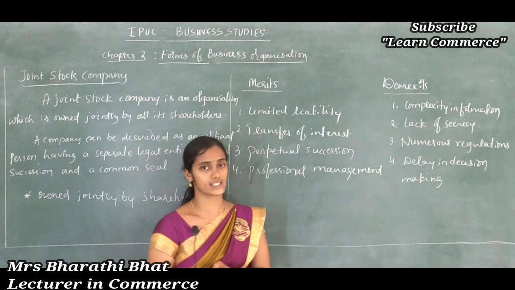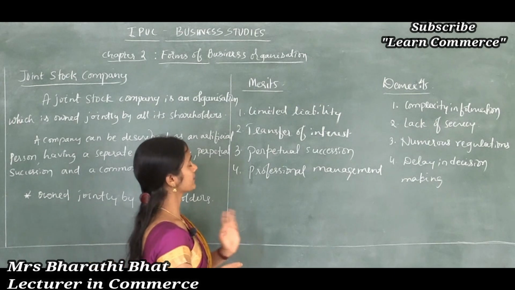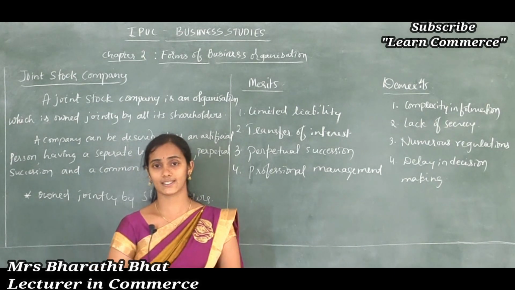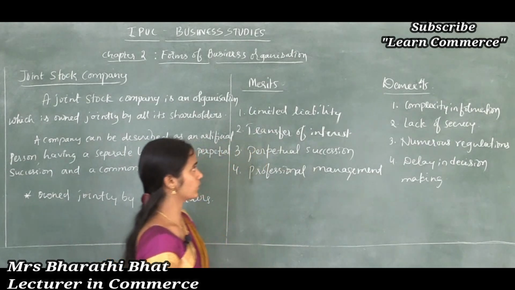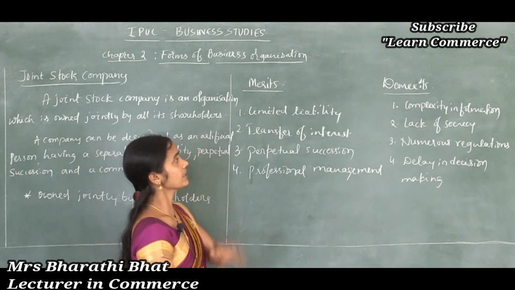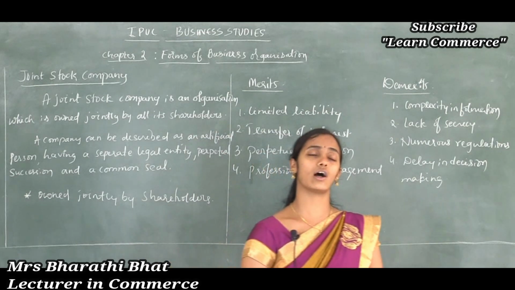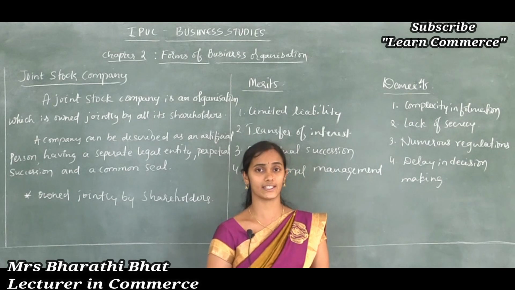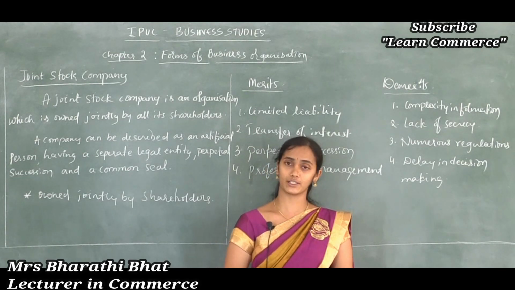Let's discuss some important merits and demerits one by one. Under the merits, limited liability is the first one. I'll explain with only one or two sentences. All the members of the joint stock company have limited liability because personal assets cannot be used to repay the debts.